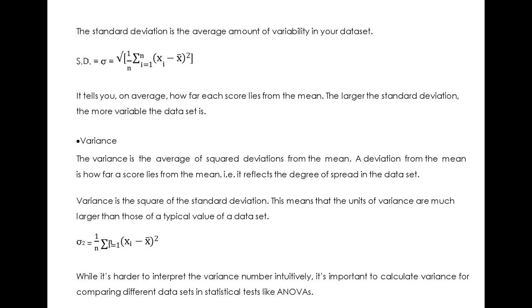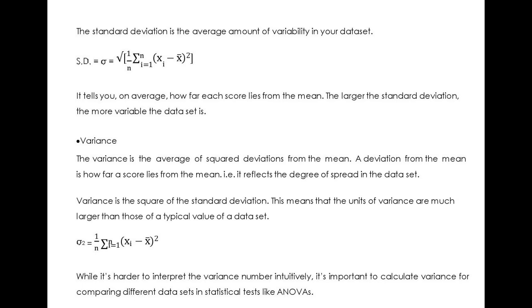Its equation is given by sigma squared is equal to 1 by n summation i equal to 1 to n, (xi minus x bar) the whole squared. While it's harder to interpret the variance number intuitively, it's important to calculate variance for comparing different datasets in statistical tests like ANOVA.